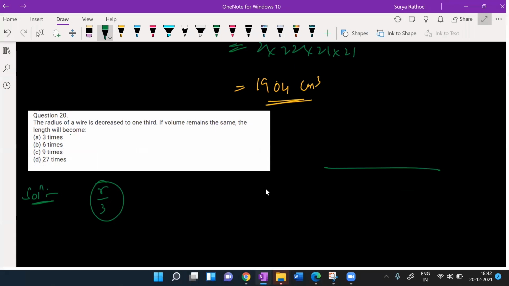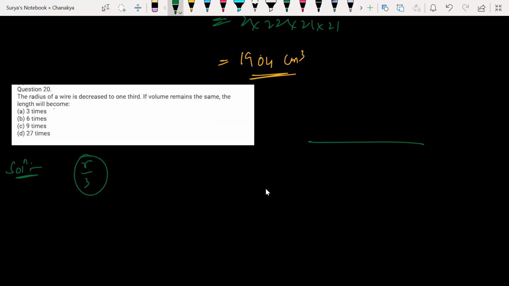Guys, look at this. What could be the shape? What type of solid shape would it be? Cylinder. Look at this here now. How can you take it as a cylinder? How can you decide that it is in the cylinder shape?